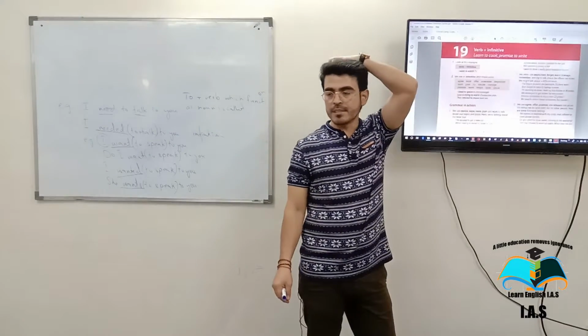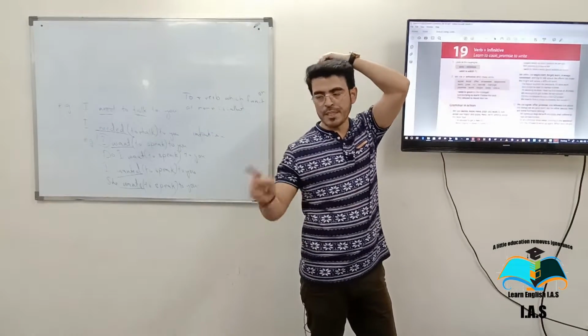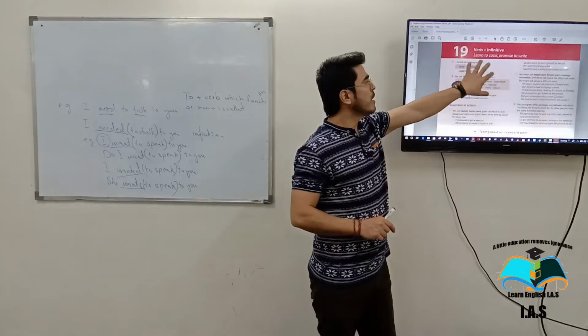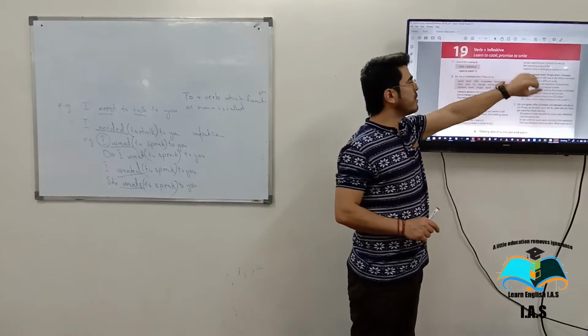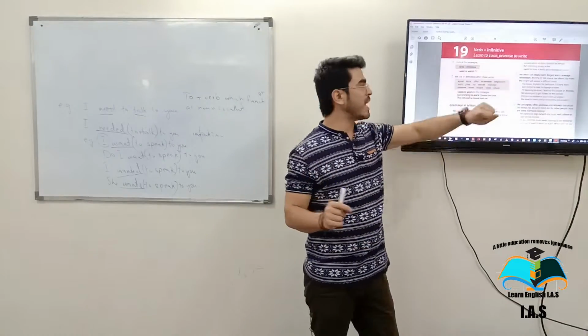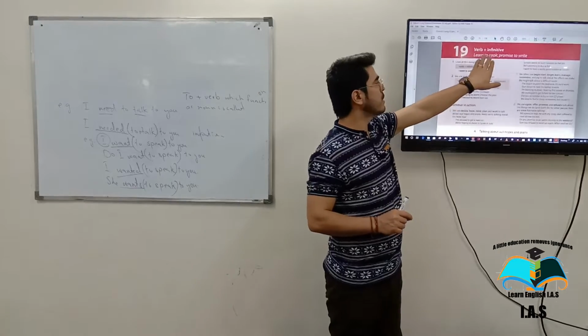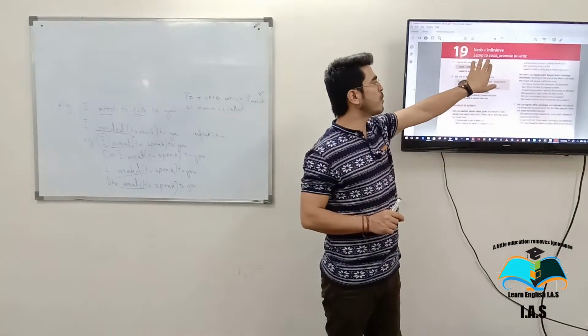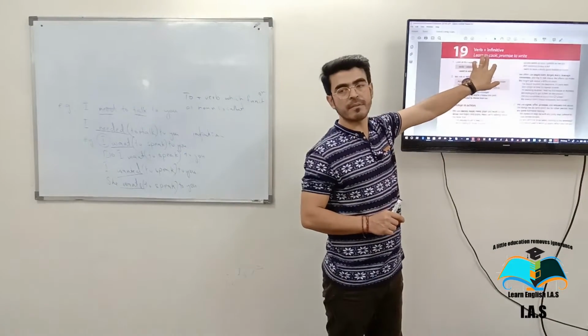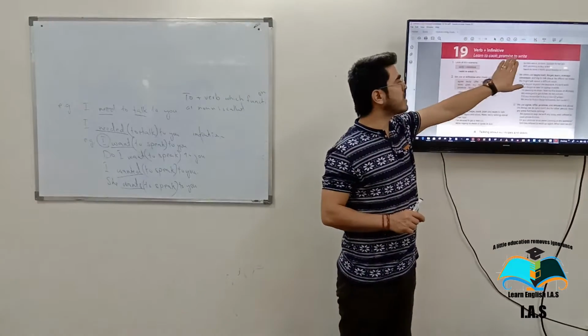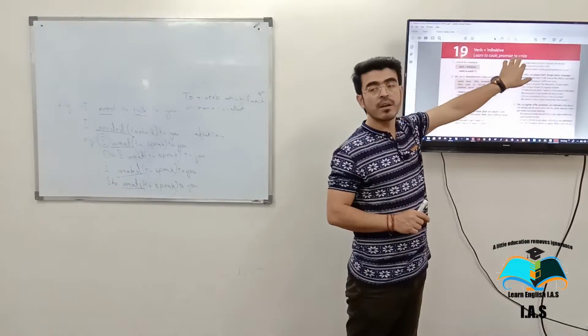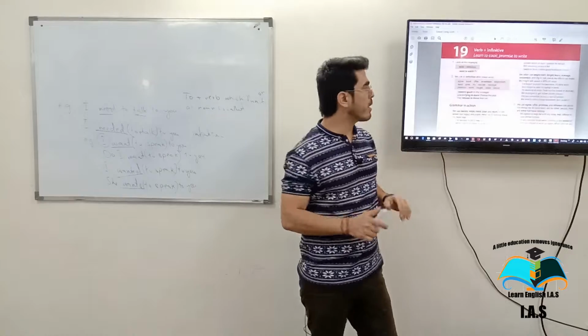Now everyone please follow the page. So learn to cook, promise to write. Now can you find the infinitive in these two expressions? The first expression, where's the verb here? Where is the infinitive? To cook. And the second expression, promise to write, where is the infinitive? To write is the infinitive.